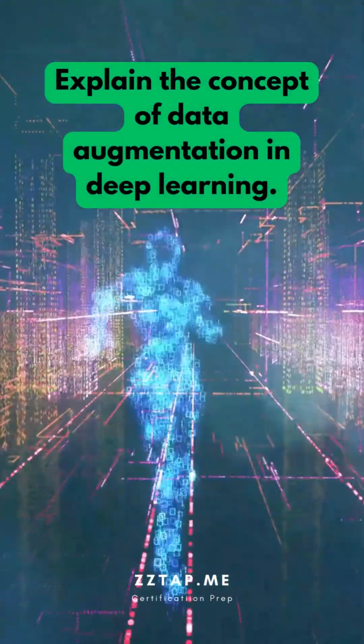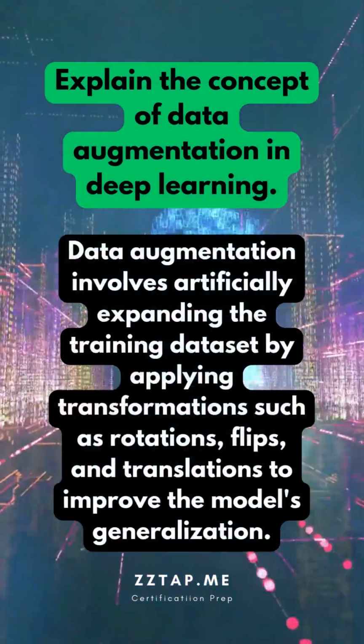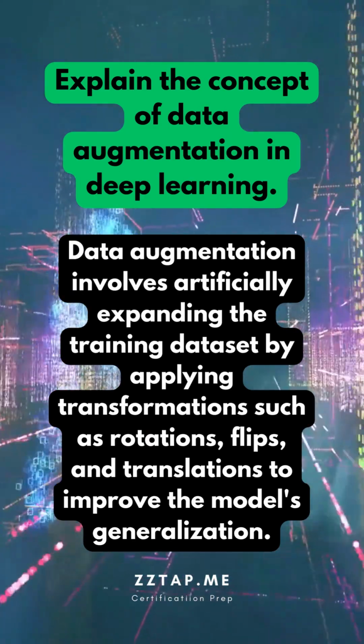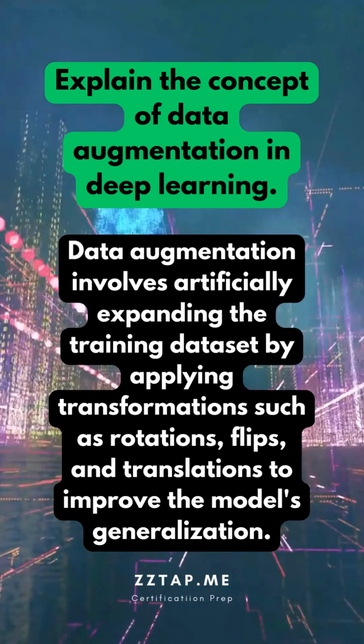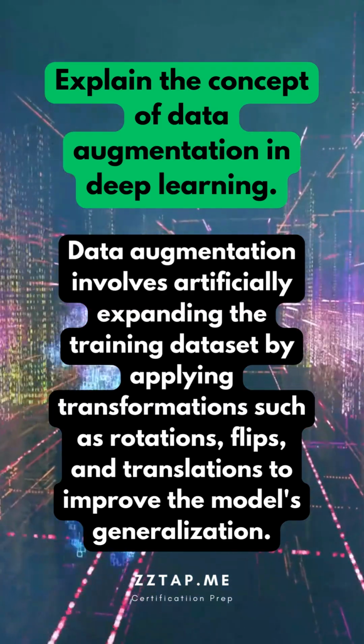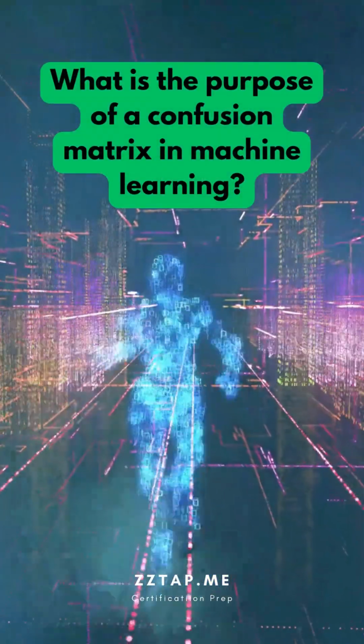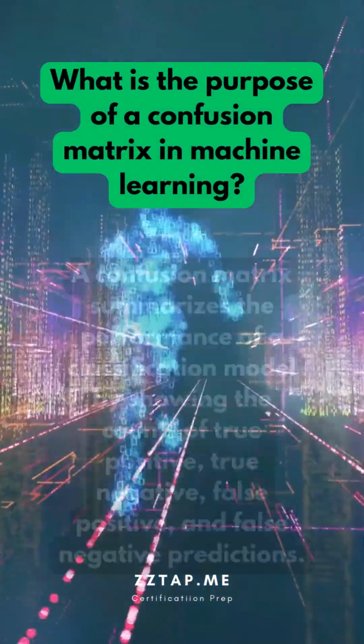Explain the concept of data augmentation in deep learning. Data augmentation involves artificially expanding the training dataset by applying transformations such as rotations, flips, and translations to improve the model's generalization.